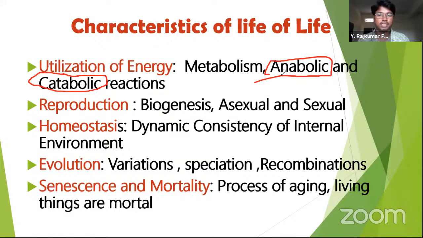They form something. That's why it is called an anabolic reaction. Catabolic reactions are the reactions involved in the breaking down of substances for the release of energy. Respiration is one kind of catabolic reaction.